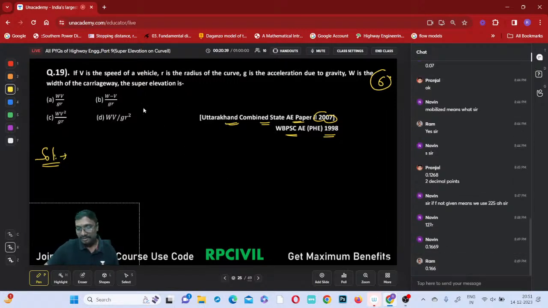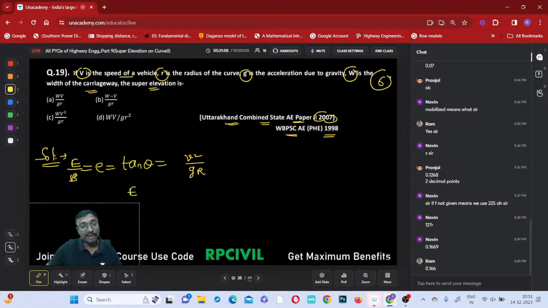Now, V is the speed of the vehicle, R is the radius of the curve, g is the acceleration due to gravity, and W is the width of the carriageway. Then what is the super elevation? Tan theta equals v square by gR. Yes or no? That tan theta is a small e, and small e is capital E by b. Instead of the width, they have given W. So capital E equals W into v square by gR.